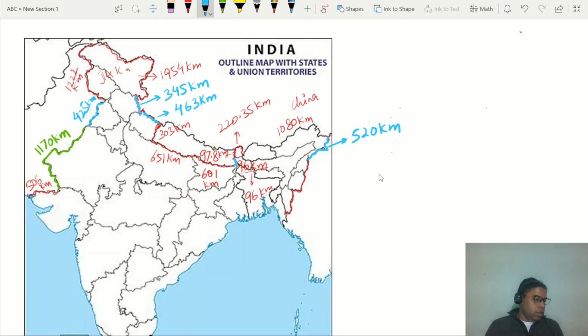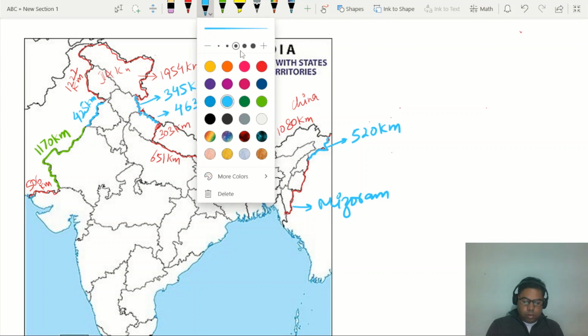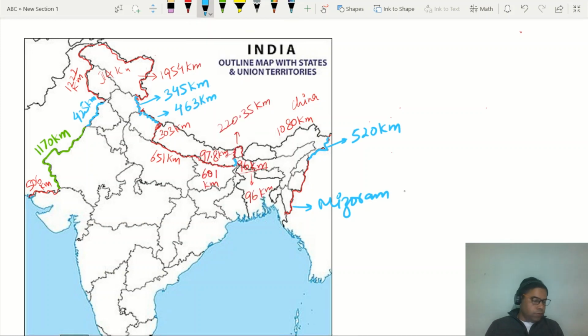Then the border with Mizoram, this is Mizoram state. Mizoram has a border for a distance of 510 kilometer. Then this is Manipur state. Manipur has a border for a distance of 398 kilometer.